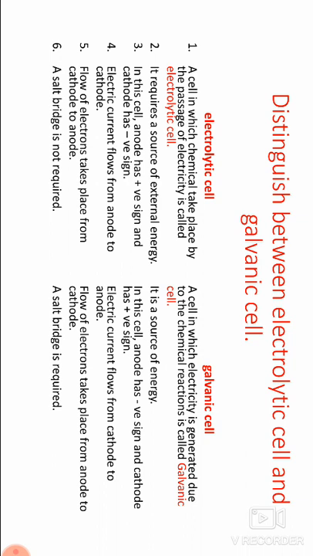Electric current flows from anode to cathode. Electric current flows from cathode to anode. Flow of electrons takes place from cathode to anode. Flow of electrons takes place from anode to cathode. A salt bridge is not required. A salt bridge is required in galvanic cell. These are six differences between electrolytic cell and galvanic cell.